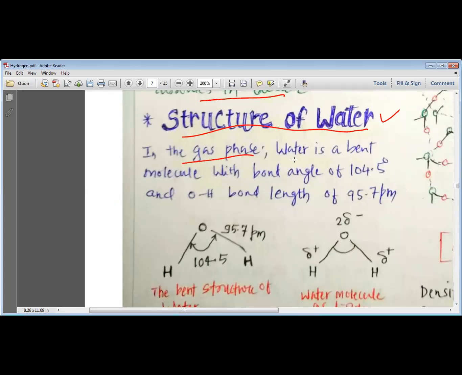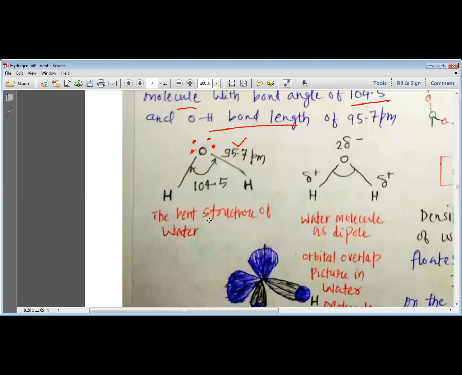In the gas phase, water is a bent molecule with sp3 hybridization and two lone pairs. Please remember that water has two lone pairs. And the bond angle of water is 104.5 degrees. The O-H bond length in water is found to be 95.7 picometer. So this is the bent structure of water in the gaseous phase.